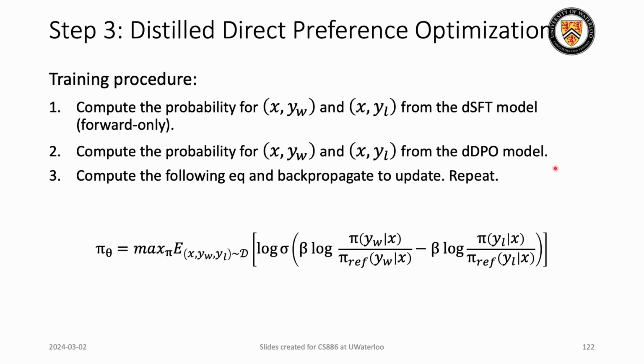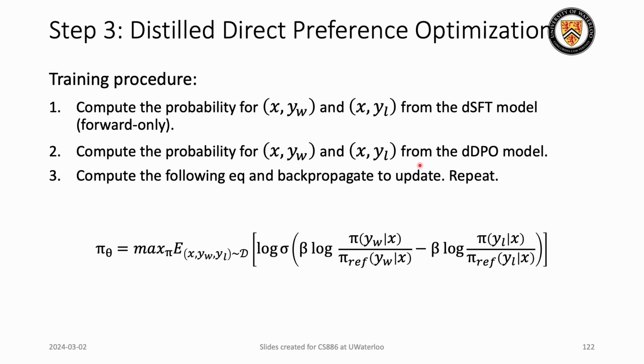So the training procedure is pretty simple. We calculate the probability of the winner response and the loser response with respect to the fine-tuned model that we got with the first step.